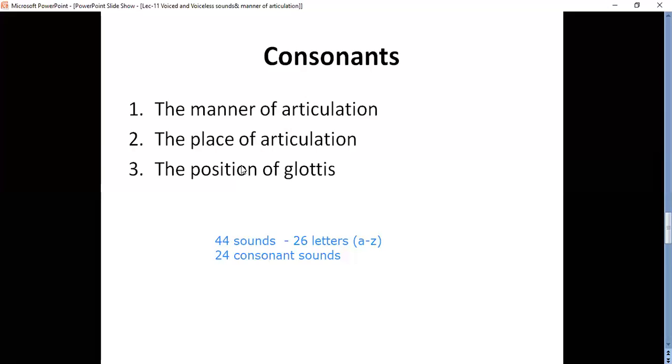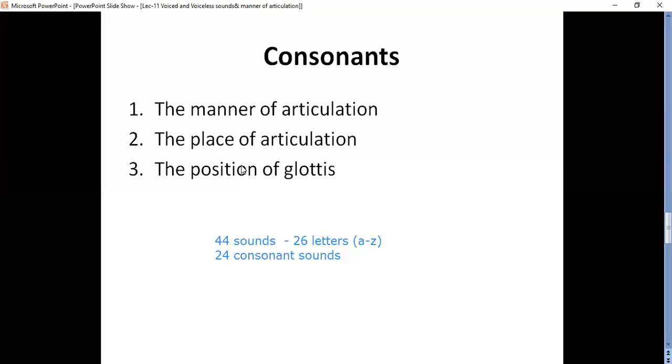For example, for ta sound, it is not at the place of lips. It is at the place of teeth ridge. You are using your teeth ridge to pronounce this sound. Okay, then what is the place of glottis?